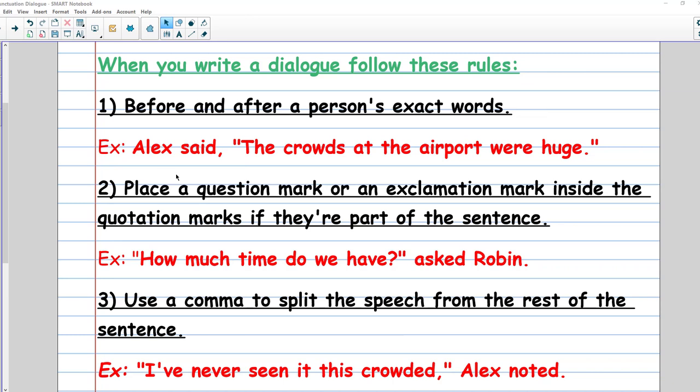So for example, here we have "Alex said," so this is the dialogue said by Alex. That's why we put the quotation marks before and after. Okay, Alex said, "The crowds at the airport were huge." That's why we added the quotation marks here and also the comma. This is called punctuating the dialogue said by Alex.